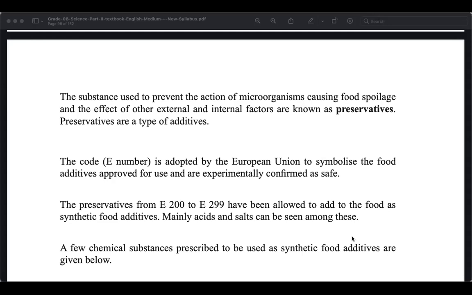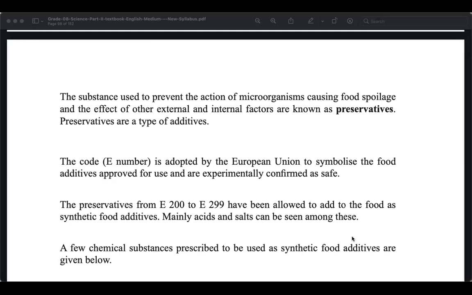orange cordial. Sometimes they add orange color, carotene. This color is added. Why? To make it look more orange-like. Because actual orange juice or orange cordial is not really that orange in color. Slightly orange, but not that much orange. So for such products they often add colors.